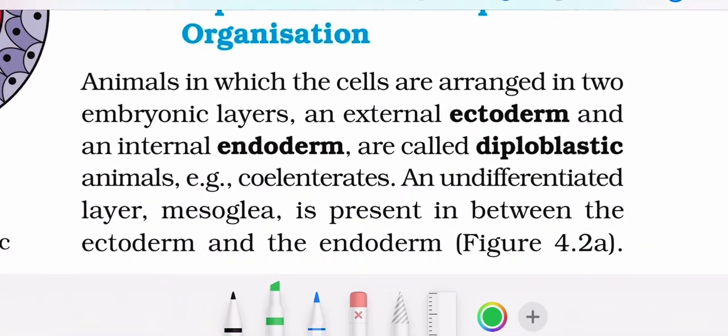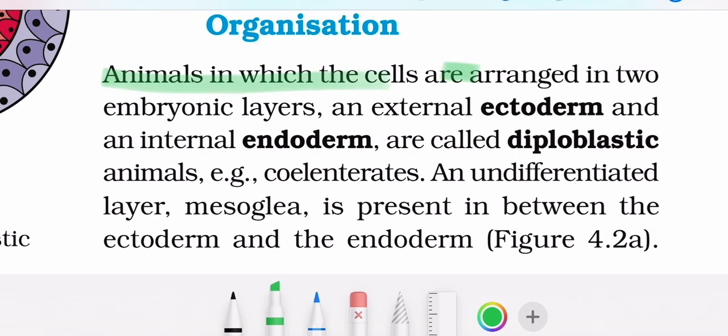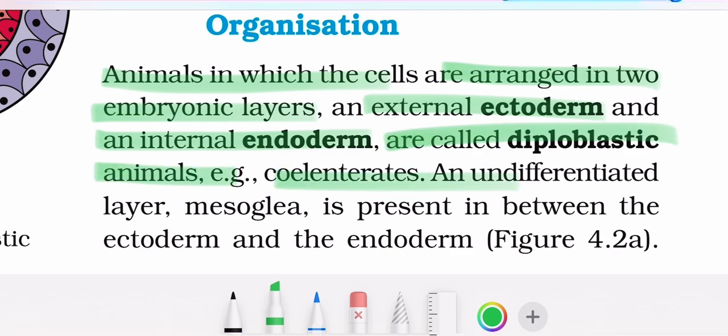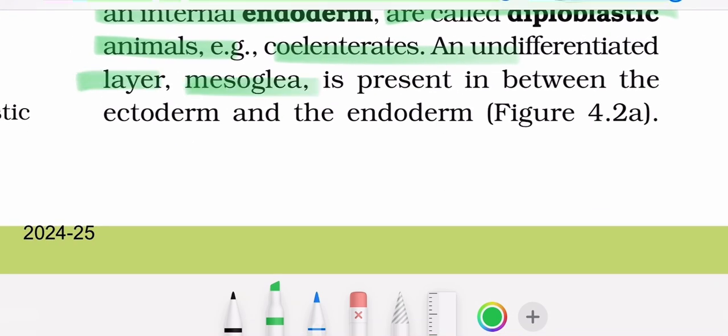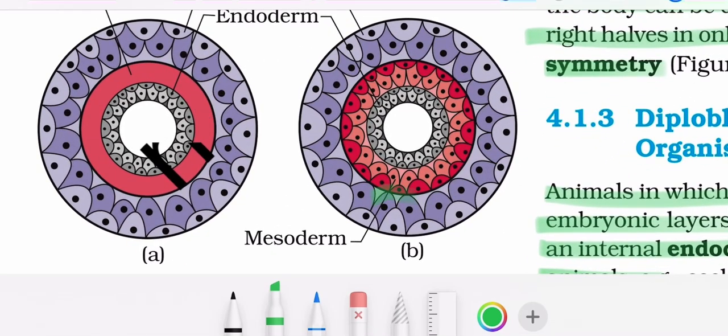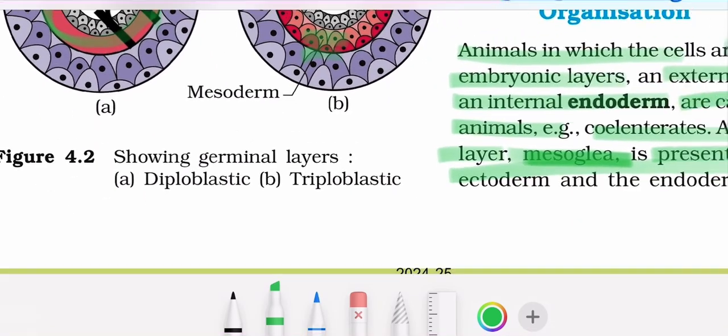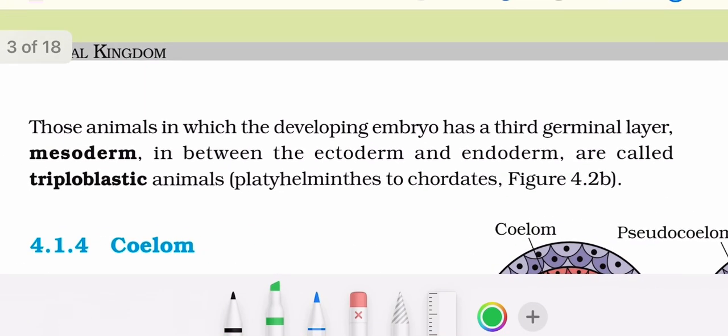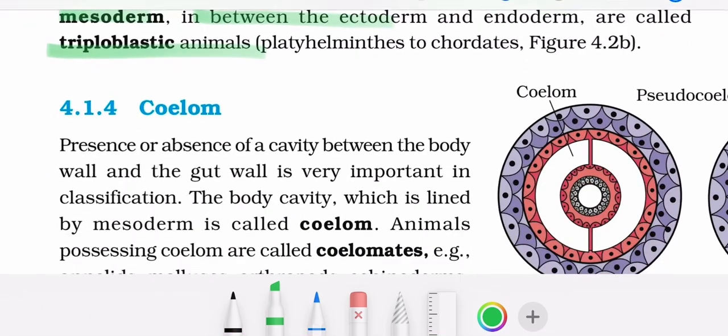And diploblastic and triploblastic organization. Animals in which the cells are arranged into two embryonic layers, an external ectoderm and an internal endoderm, they are diploblastic animals. Example, coelenterates. An undifferentiated layer, mesoglea, is present in between the ectoderm and endoderm. Yes, this is endoderm, this is mesoglea, which is a gel-like substance. Okay, next is, those animals in which the developing embryo has a third germinal layer, mesoderm, in between ectoderm and endoderm, they are called triploblastic.